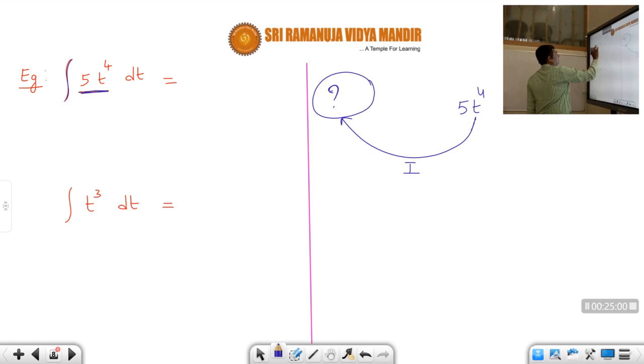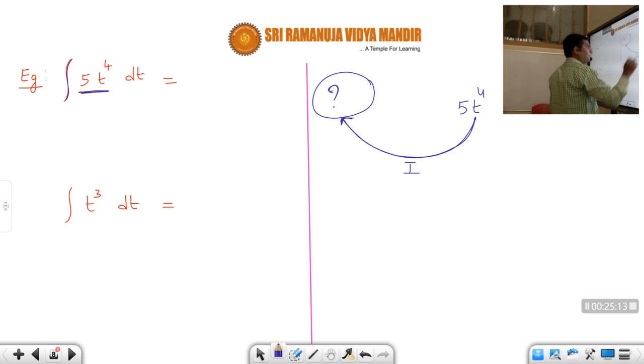Okay. So now, if I want to find the integration of this 5t power 4, just think in the opposite way, students. This 5t power 4 must be the differentiation of some function, correct or not, students?